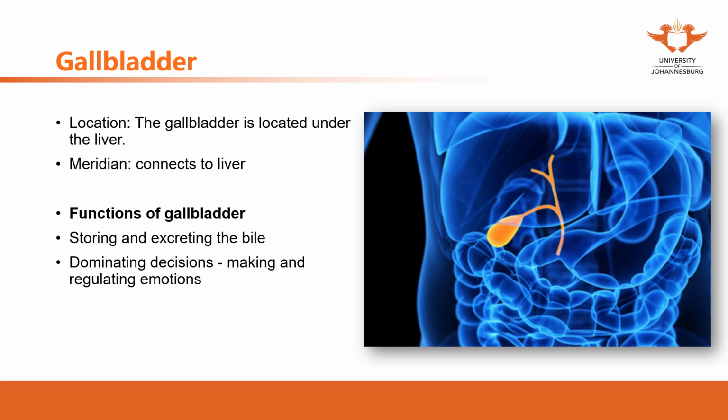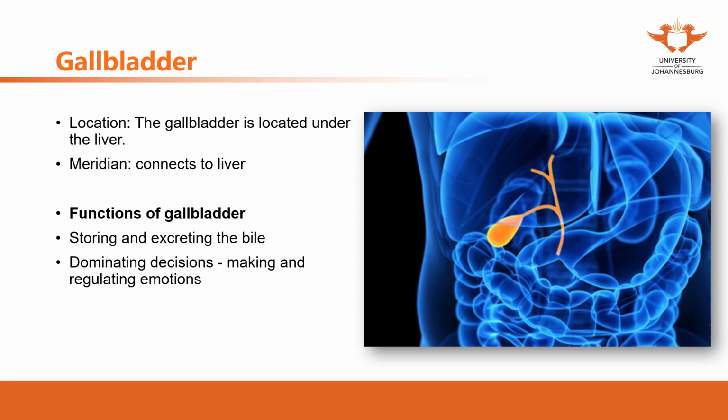If the qi flow from the liver moves outwards, that is the excess qi flow from the liver, the gallbladder qi will be transported upwards. In this situation, the patient may present with a bitter taste in the mouth. So these are all different signs of the dysfunction of the gallbladder.